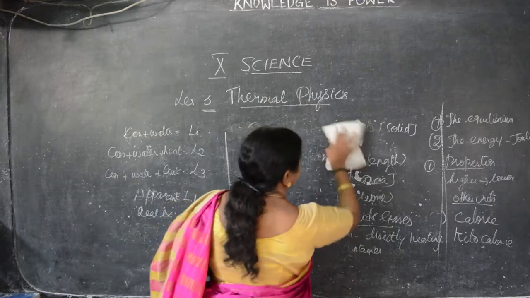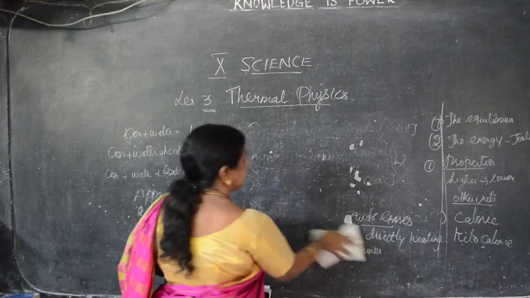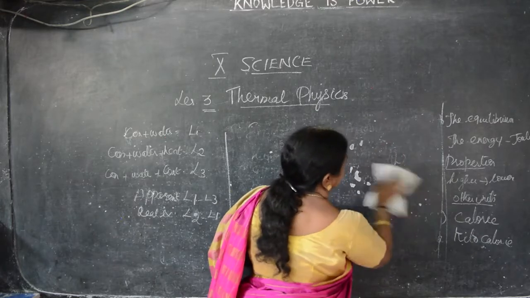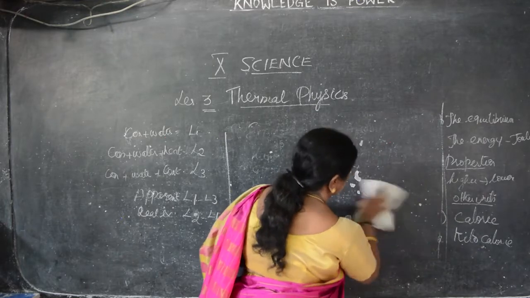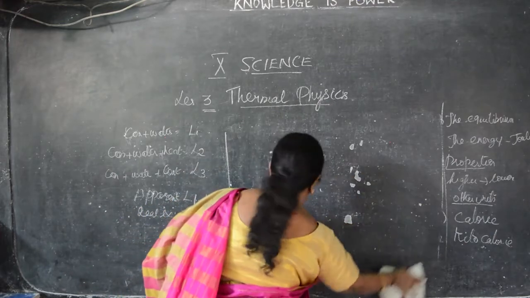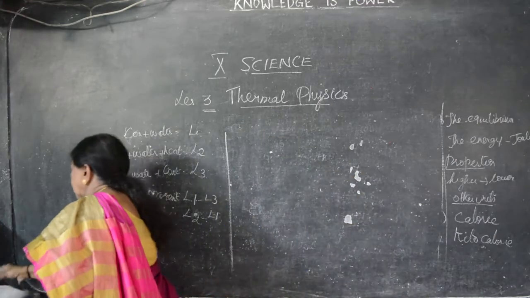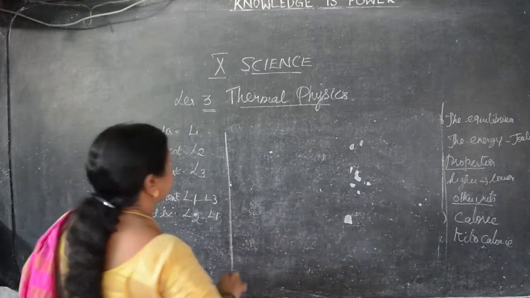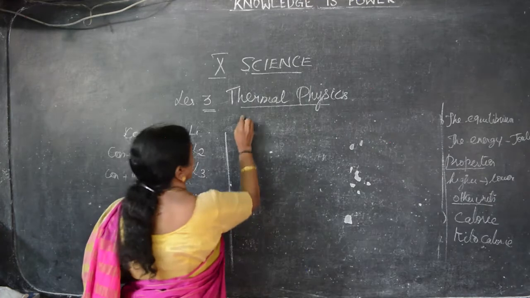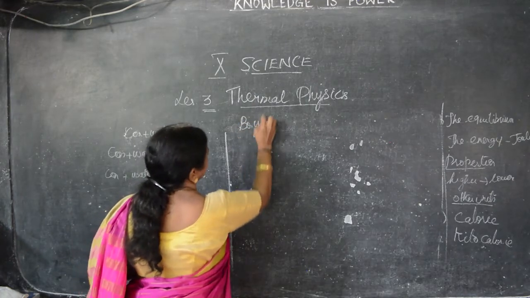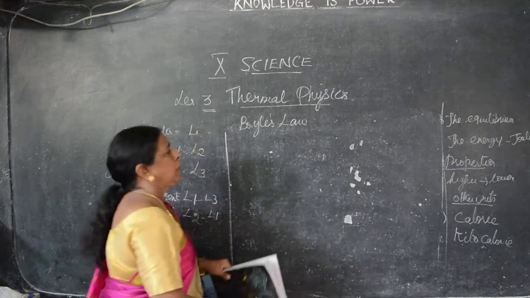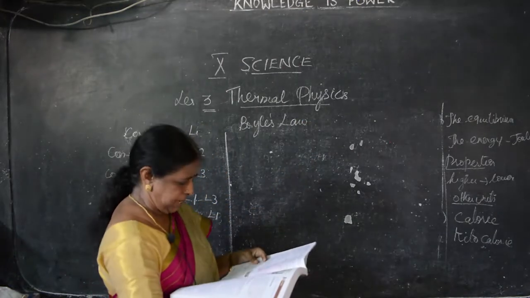So what are the three things here? Temperature, pressure, and volume. For gases, the three important characteristics are temperature, pressure, and volume. These laws are only for gases. The first one is Boyle's law. The scientist is honored by the name Robert Boyle. He is the scientist who found it.